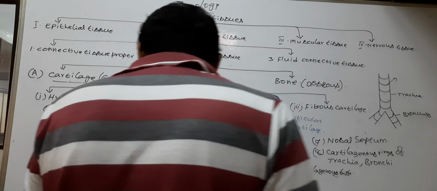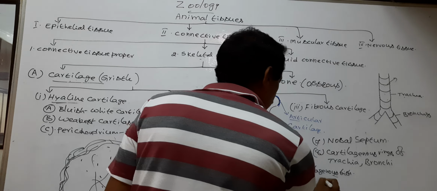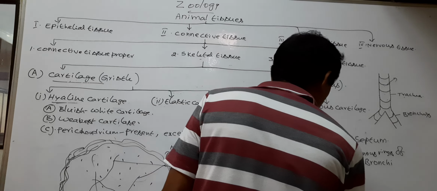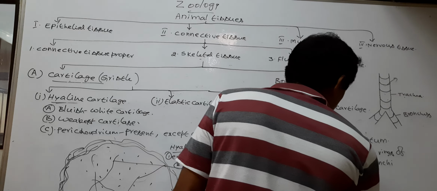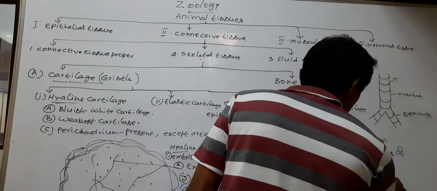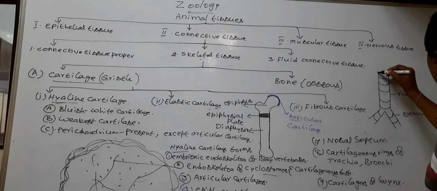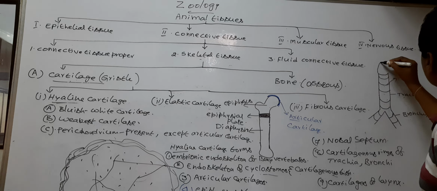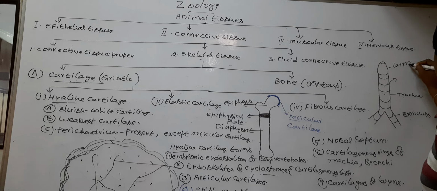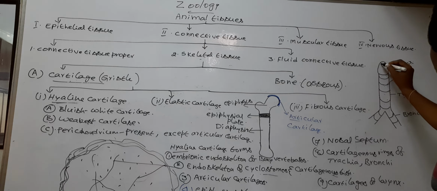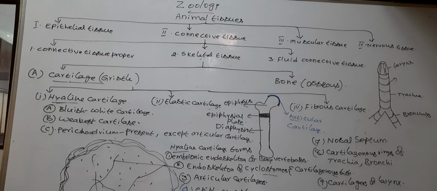Next, cartilages of larynx. So above the trachea, a small chamber is present. This is larynx. The larynx possesses vocal cords, which generate sounds. So larynx is voice box or sound producing box.